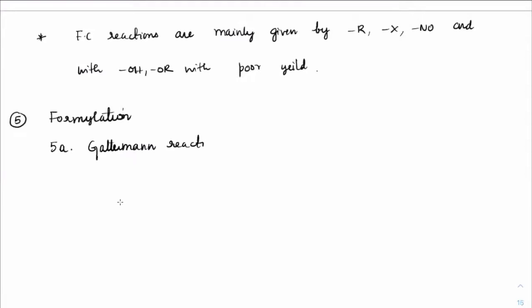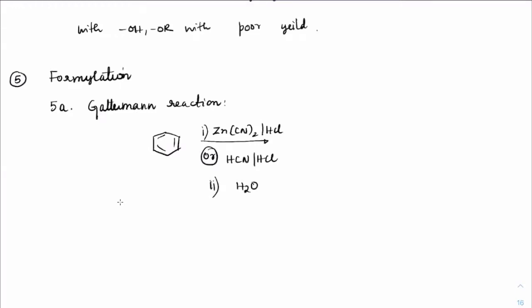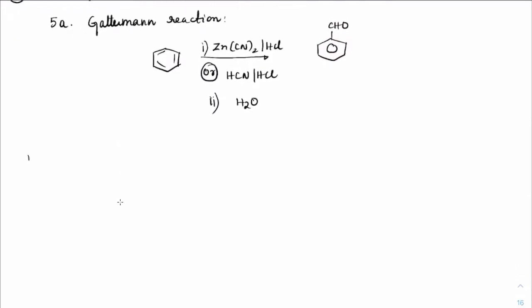Gattermann reaction. The Gattermann reaction is when we take benzene and treat it in the presence of Zn(CN)2 and HCl, then react that with HCN or HCl again, and second, react that with H2O. Okay. So we would be able to get this as CHO. So a formyl group has been added on benzene. So this will become benzaldehyde. Let's see the mechanism.